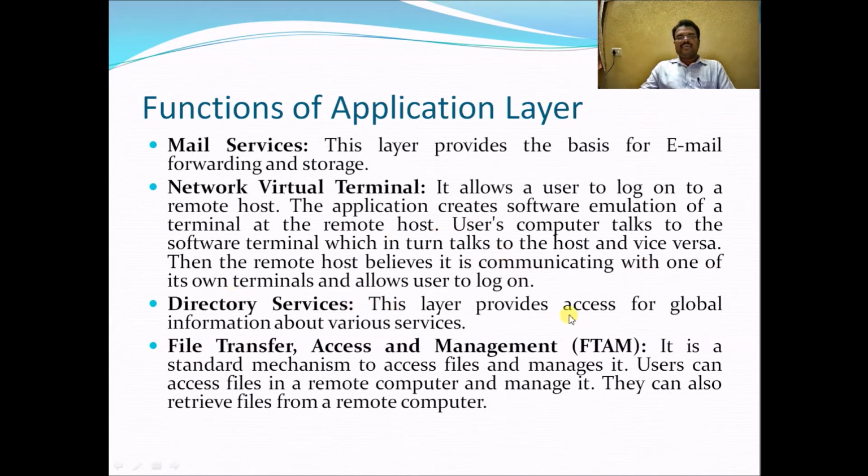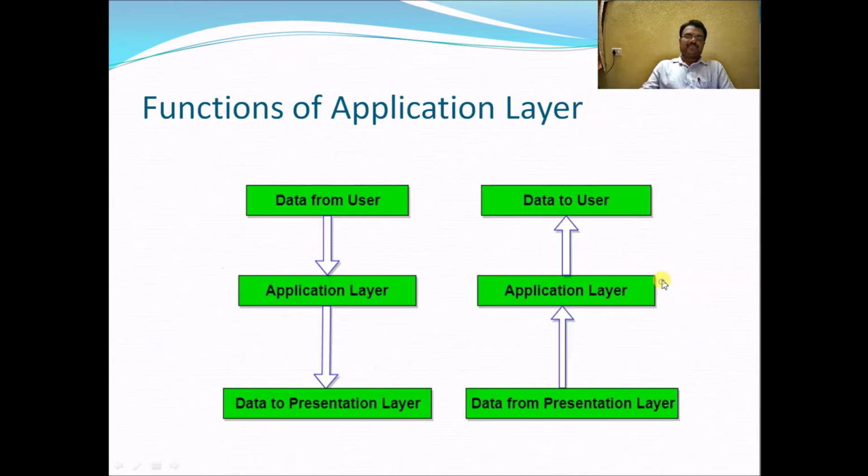Directory services: this layer provides access for global information about various services, and that is nothing but the directory services. File transfer, access and management is a standard mechanism to access files and manage them. Users can access files in a remote computer and manage them. They can also retrieve files from remote computers under file transfer, access and management in the application layer.